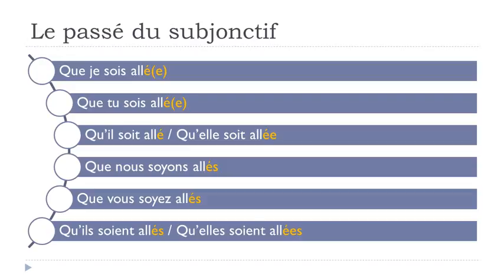All right? And now with the liaison, because I know that you want them. Que je sois allé, que tu sois allé. Remember, no liaison when we've got these two. Qu'il soit allé, qu'elle soit allée. Que nous soyons allés, que vous soyez allés, qu'ils soient allés, qu'elles soient allées. All right?